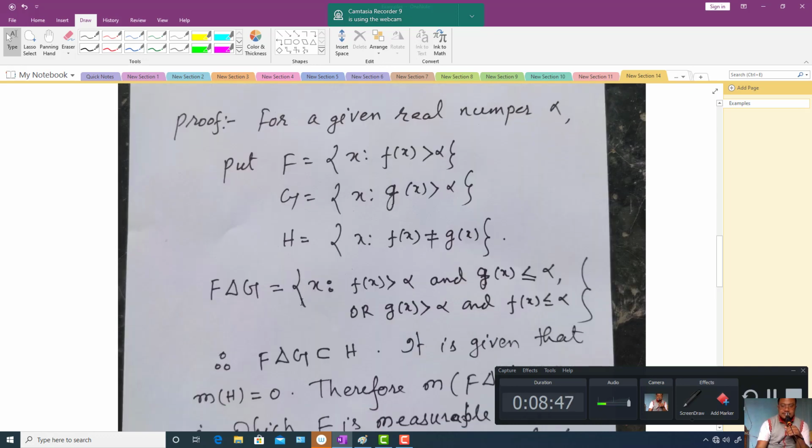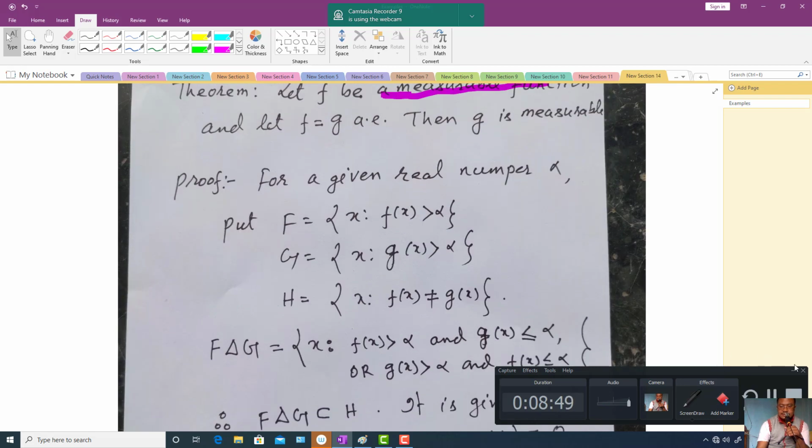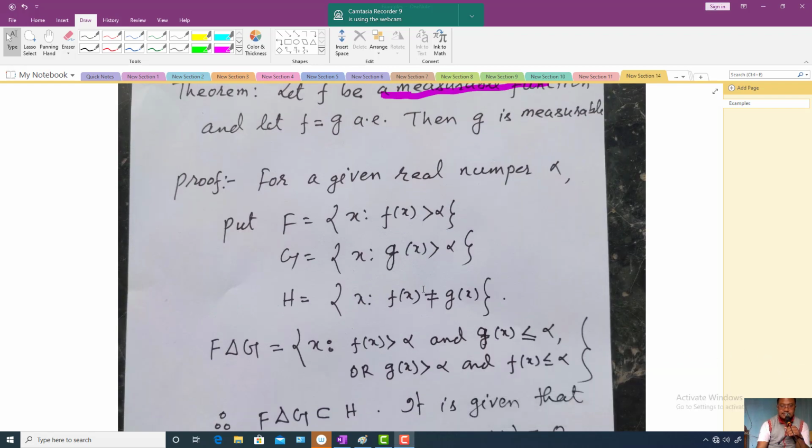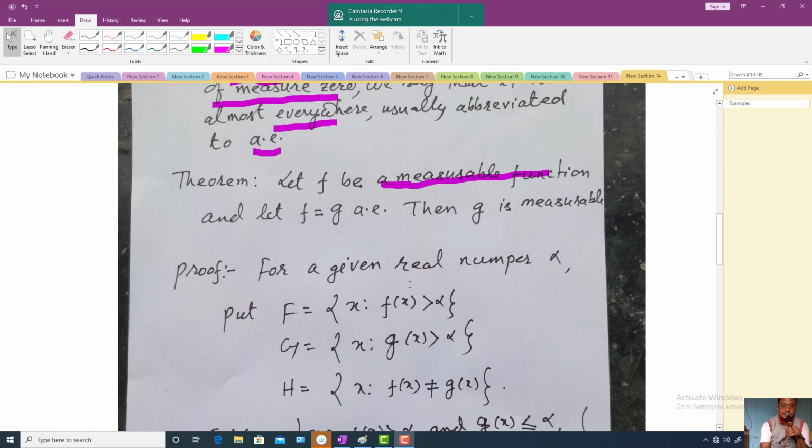So now let us prove a small result. Let f be a measurable function, and g is another function such that f is equal to g almost everywhere.